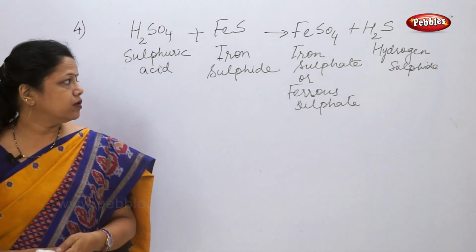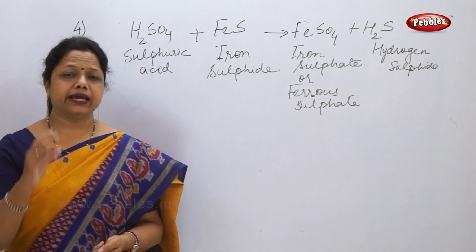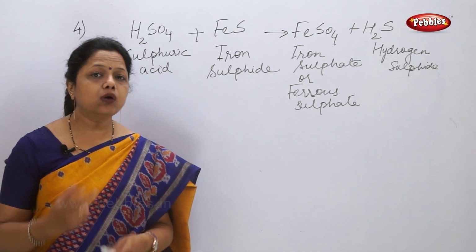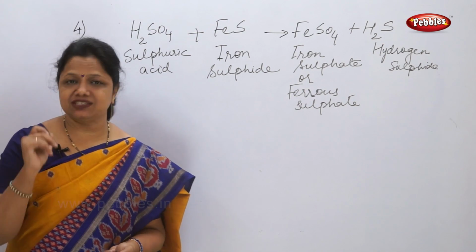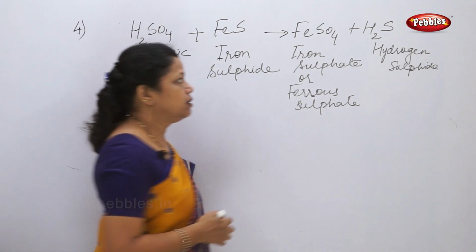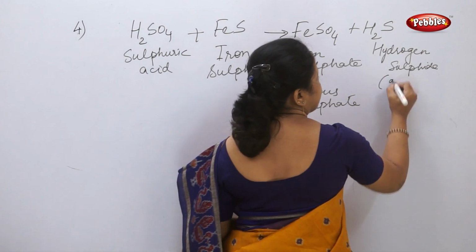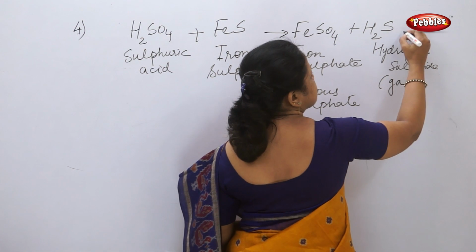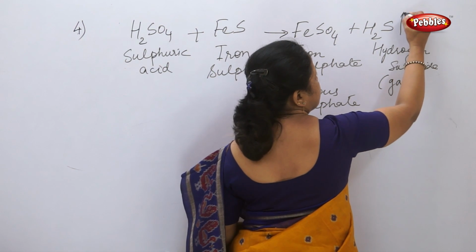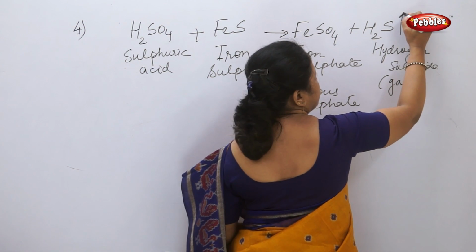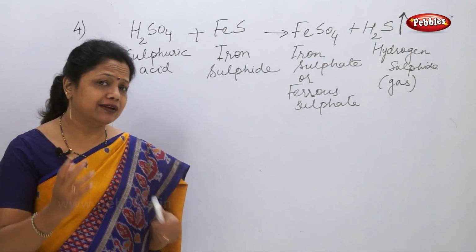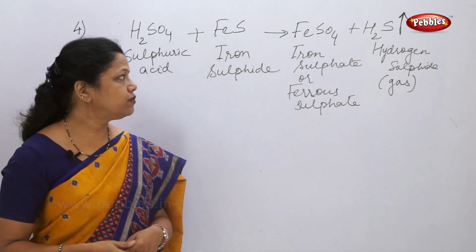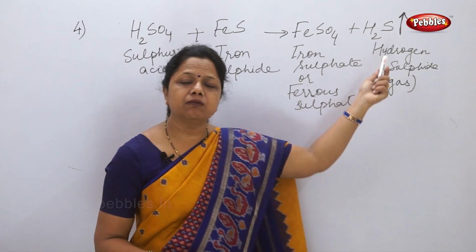Now what do you observe? First, they have asked about any change in the odor. Odor means smell. Yes, there is a very bad smelling gas which comes out. Now H2S is a gas. We can show this gas in the form of an upward arrow. In many books, if you refer to any book besides your state book, you may see this symbol used.